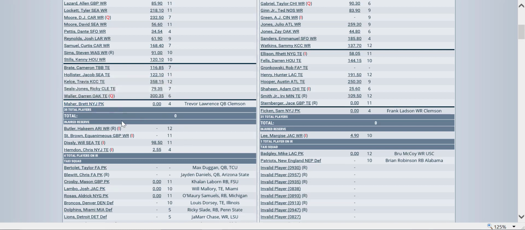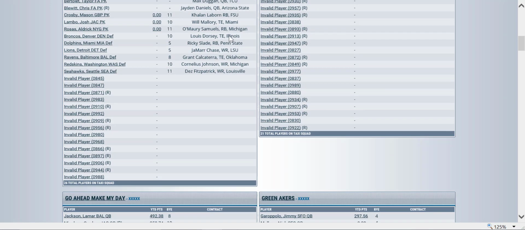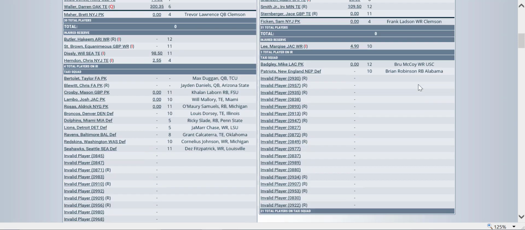It shows so that they can demote them to the taxi squad and list the names, whether you use a defense or a kicker, whatever you're using as a placeholder. You can come over here in the right hand side and put in the name of the player, their position, and even their school if you want to.